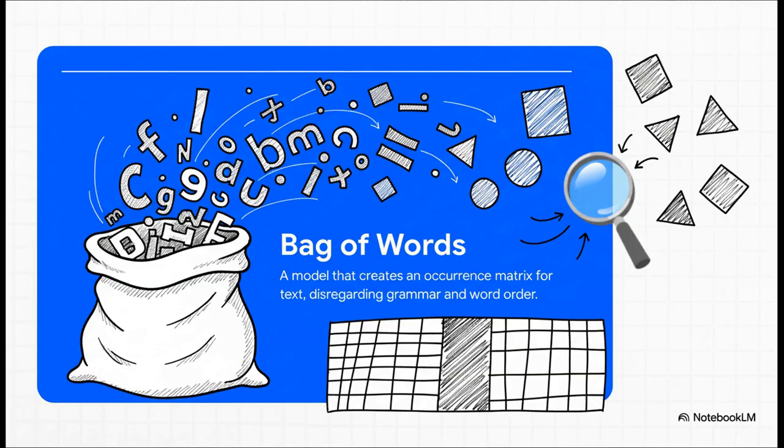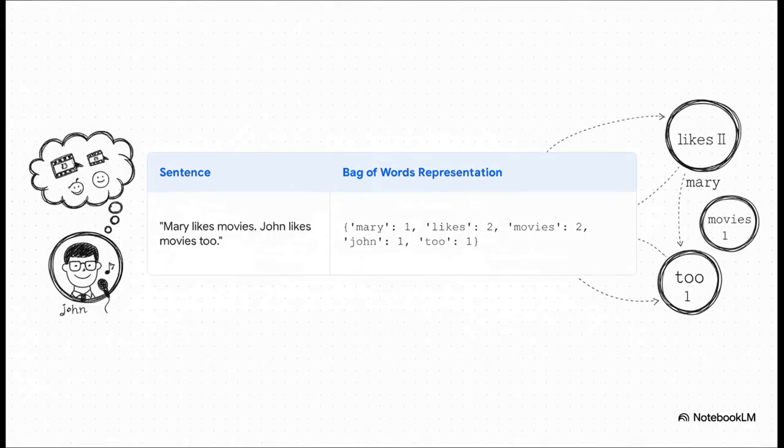You basically imagine taking all your cleaned up words, throwing them into a big bag, and then you just count how many times each word shows up. You totally ignore grammar, word order, all of it. Here's a perfect, simple example. If you have the sentences, Mary likes movies, John likes movies too. The model just counts. Likes appears twice, movies appears twice, and the rest just appear once. And just like that, text has become numbers, it's ready for the machine.